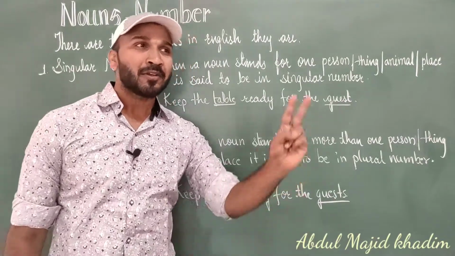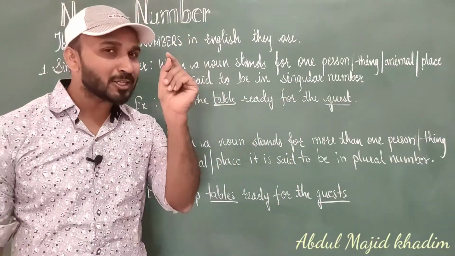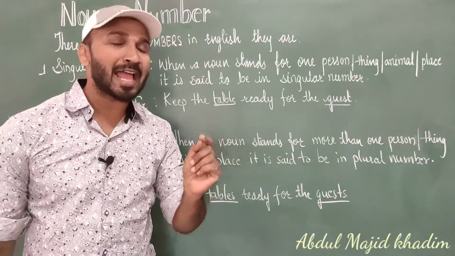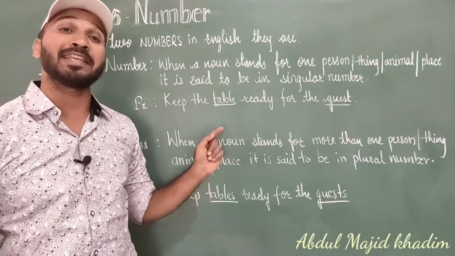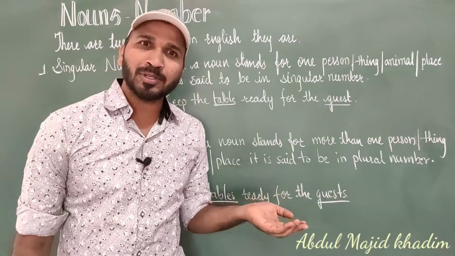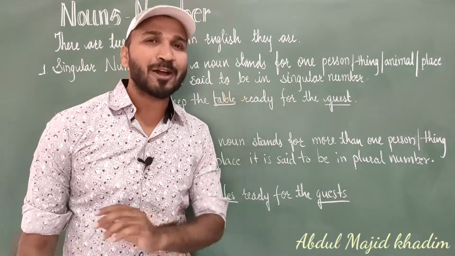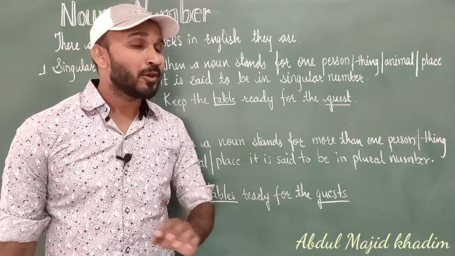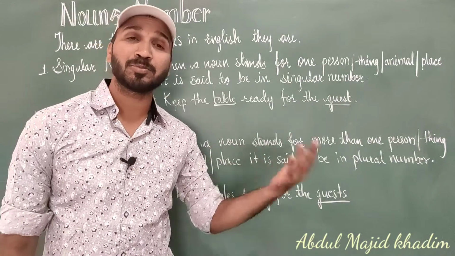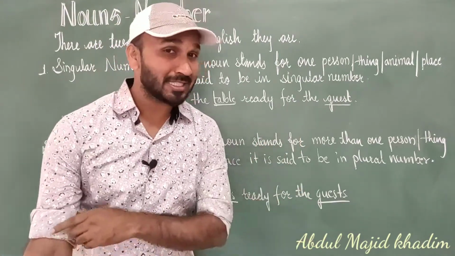When a noun stands for a singular person, singular place, singular thing, singular animal, at that time only we can say that it is in singular. So can we change verbs from singular to plural? No, not possible. We can change only nouns from singular to plural, not adjective, not preposition, not conjunction. We can't change anything else from singular to plural. We can change only nouns. Just keep in your mind.